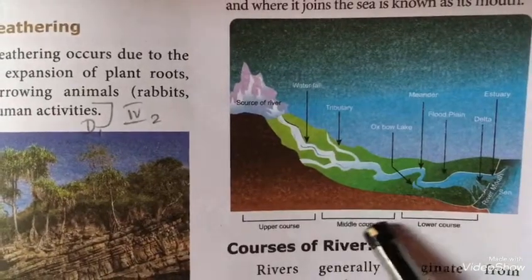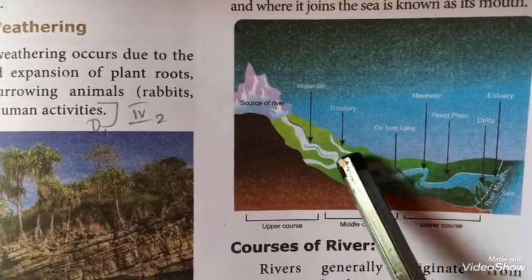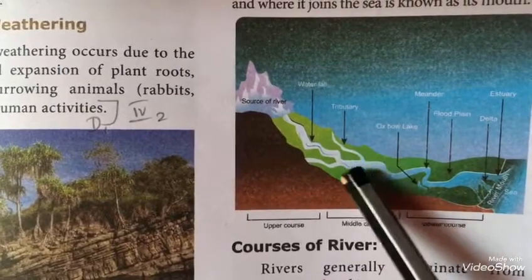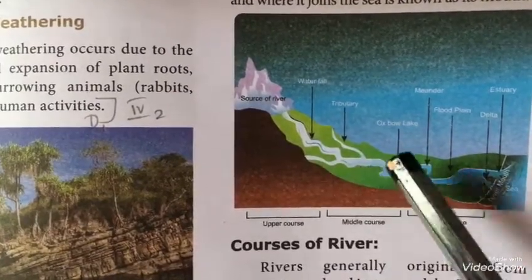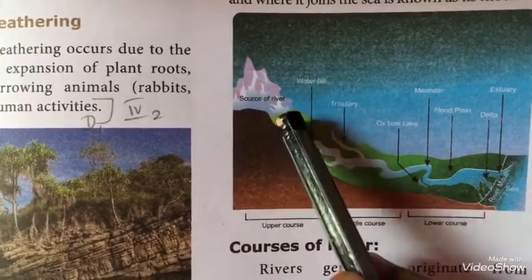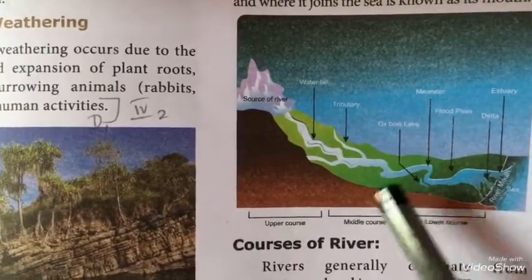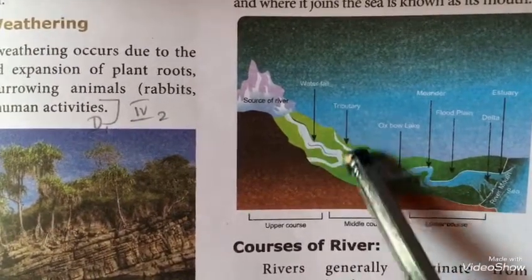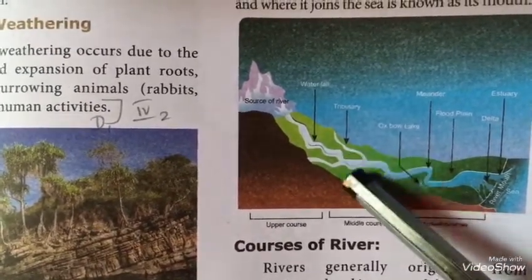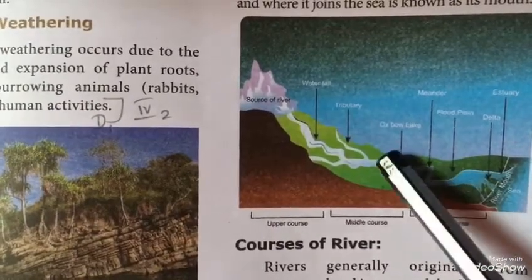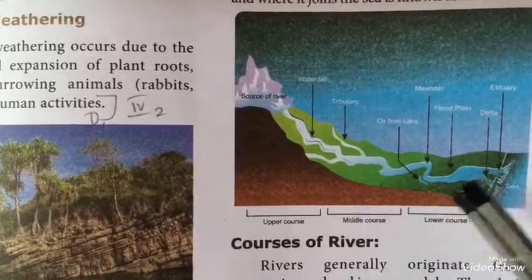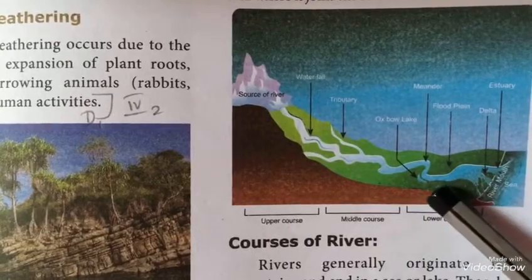Now we'll see about the middle course. In the middle course, the volume of the river increases. How does the volume of the river increase? Some tributaries will join the river, so the volume will increase. Also the important action which happens in the middle course is transportation, from one place to another. And if the speed of the water is reduced, then deposition will also happen, and this also creates some landforms. They are oxbow lakes, floodplains, meanders, etc.